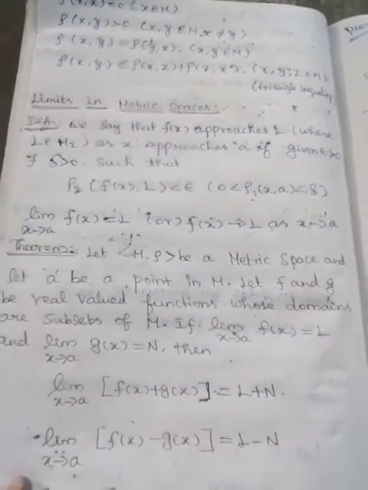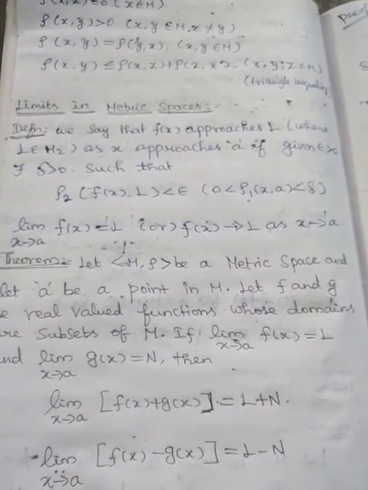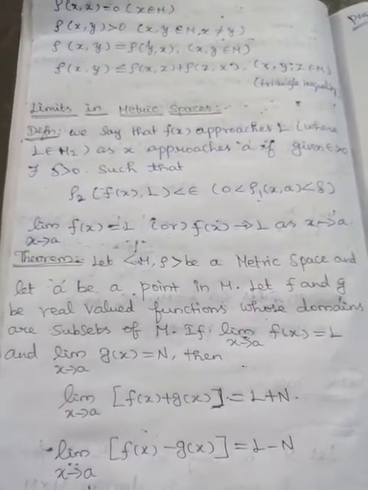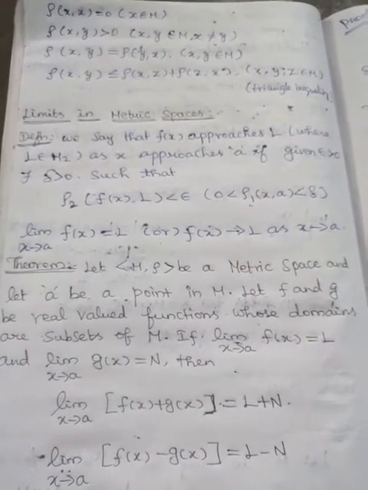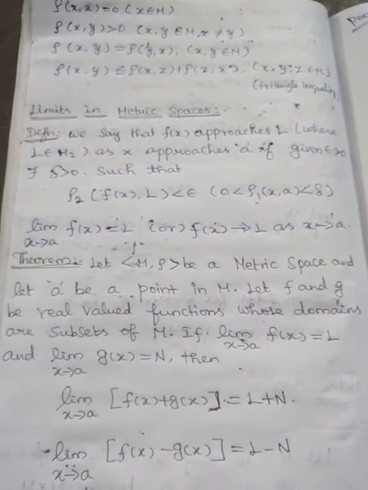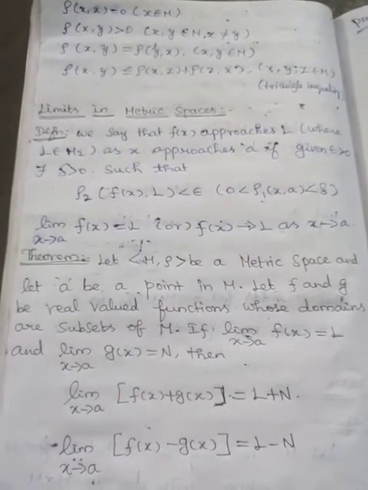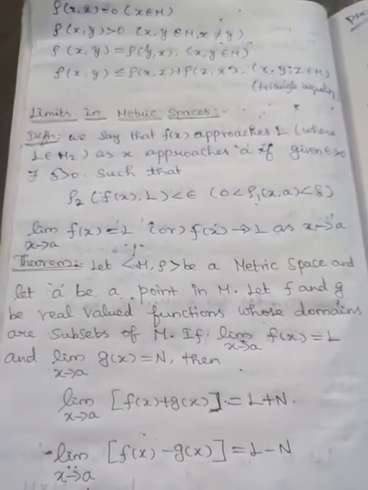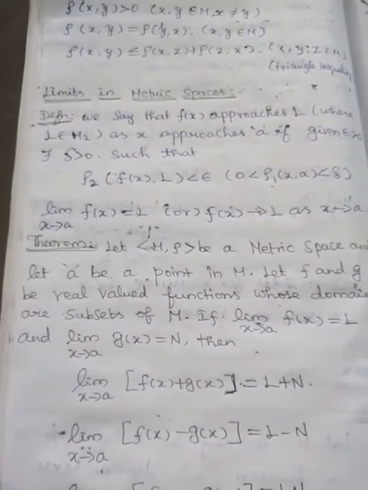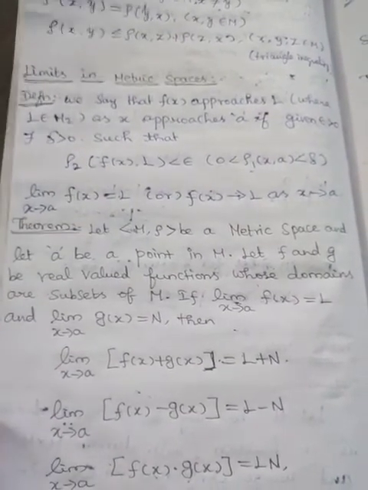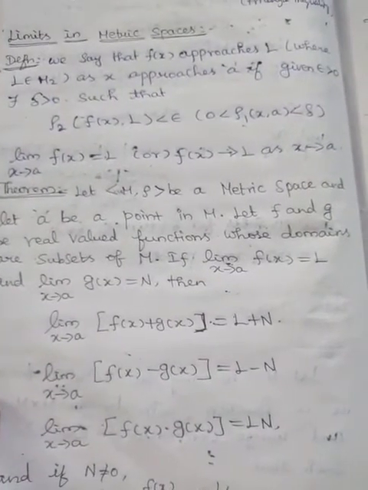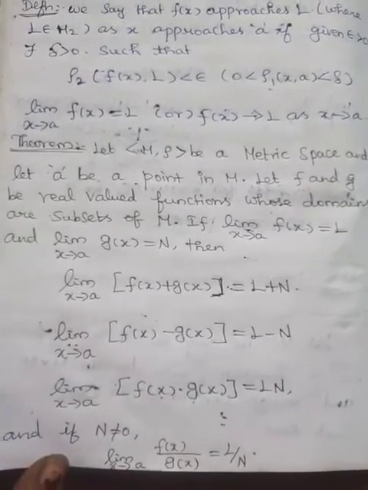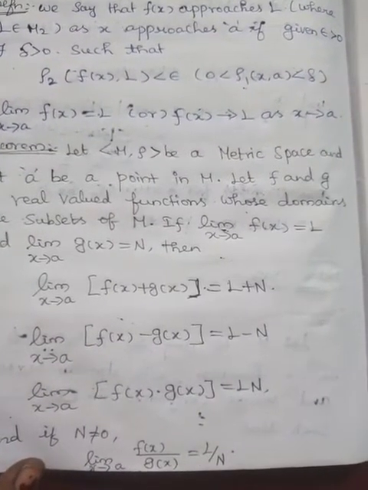We write limit x tends to A, f of x is equal to L, or f of x tends to L as x tends to A. Next theorem: let M comma rho be a metric space and let A be a point in M. Let f and g be real valued functions whose domains are subsets of M. If limit x tends to A, f of x equals L, and limit x tends to A, g of x equals N, then limit of f of x plus g of x is L plus N. Limit of f of x minus g of x is L minus N. Limit of f of x into g of x is L into N. And if N is not equal to 0, limit of f of x divided by g of x is L by N.